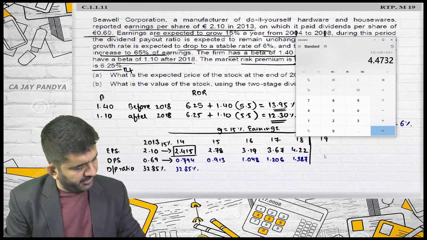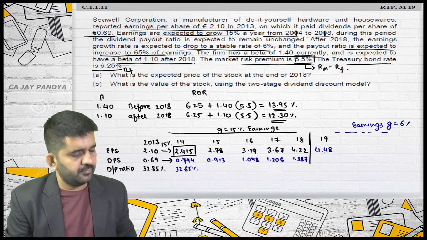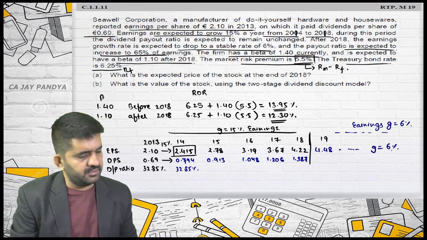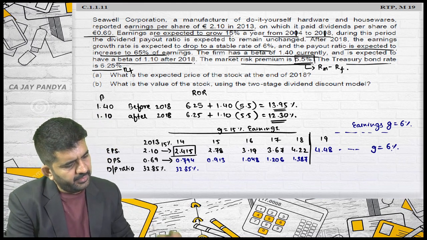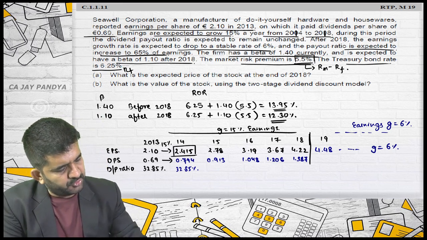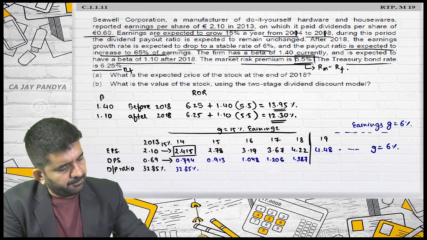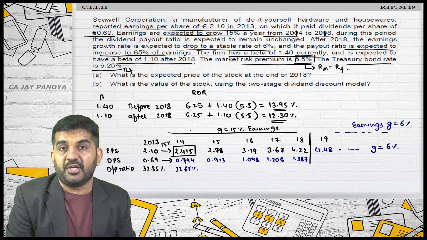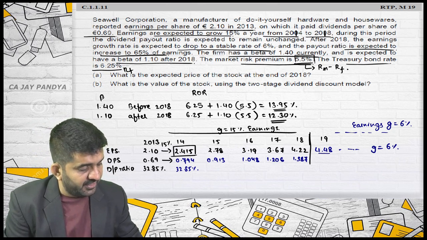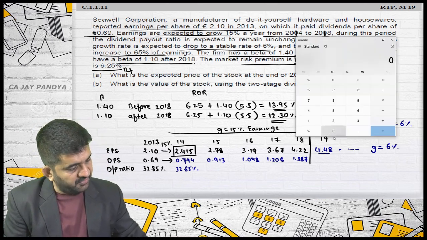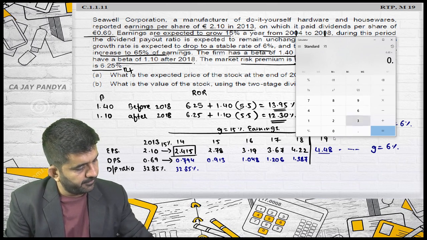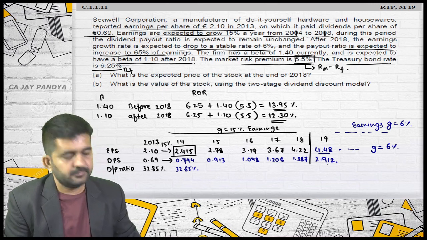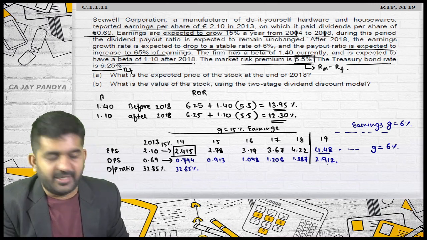It is 4.48, and so on; it will grow at a rate of 6%. The earning growth rate drops to a stable rate of 6%. The payout ratio is expected to increase to 65% of earnings. So what will be the dividend? 4.48 times 65% is 2.912, from 2019. Is it all right?